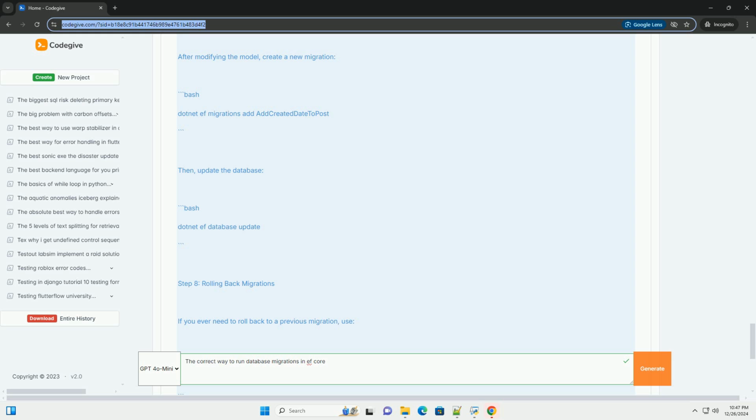If you ever need to roll back to a previous migration, use. Summary. In this tutorial, we covered the essential steps for running database migrations in EF Core, including setting up the project and installing necessary packages, creating data models and a DbContext, enabling migrations and applying them to the database, managing changes in the data model with subsequent migrations. By following these steps, you can effectively manage your database schema as your application evolves.